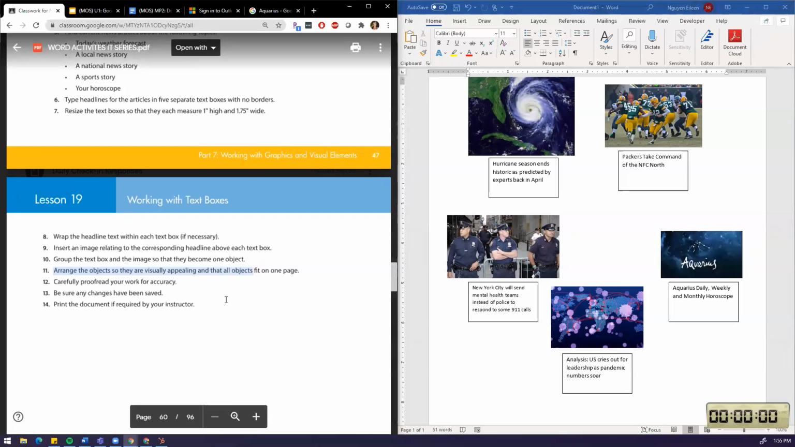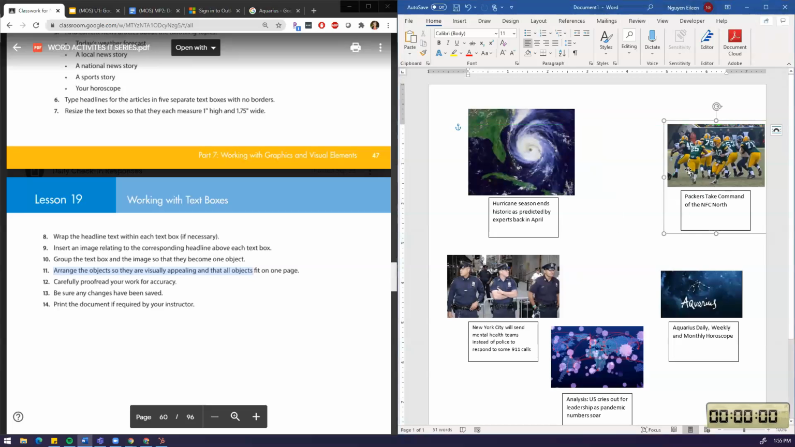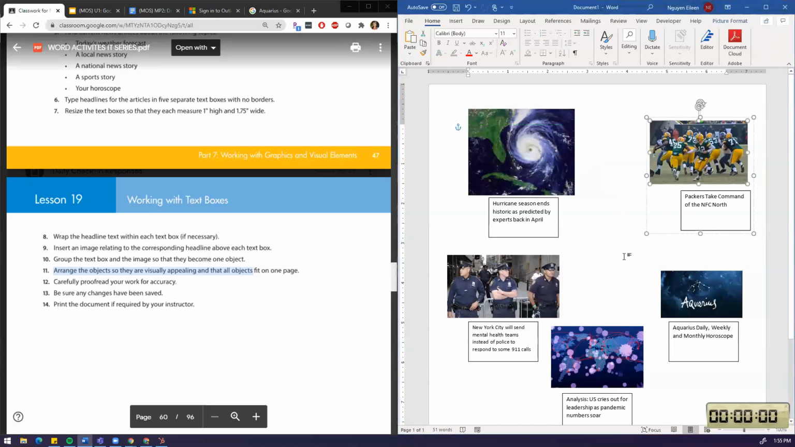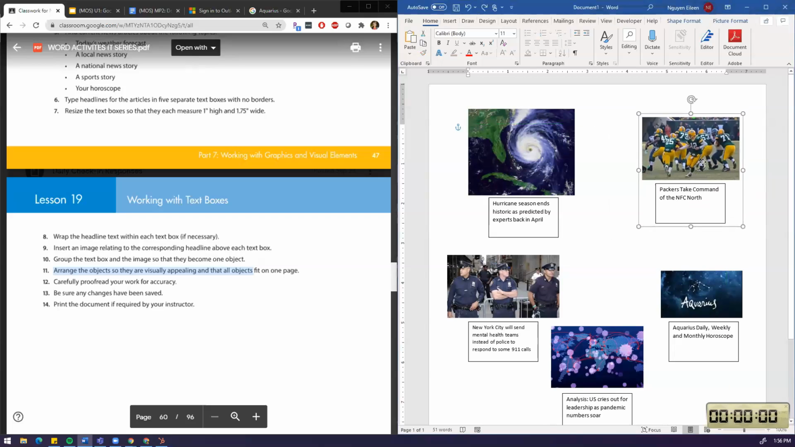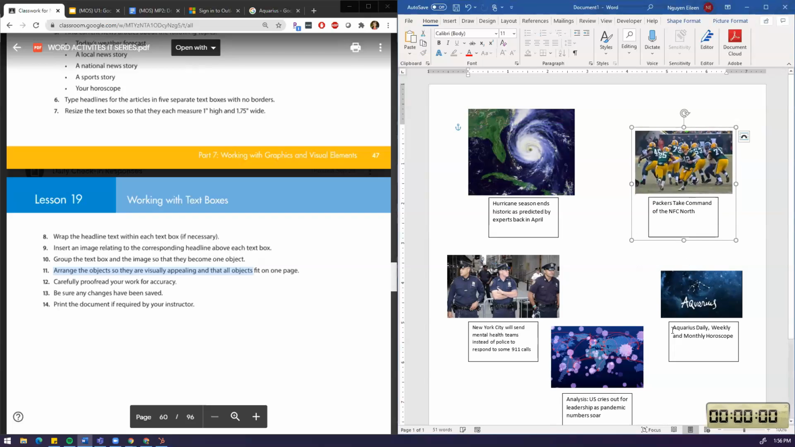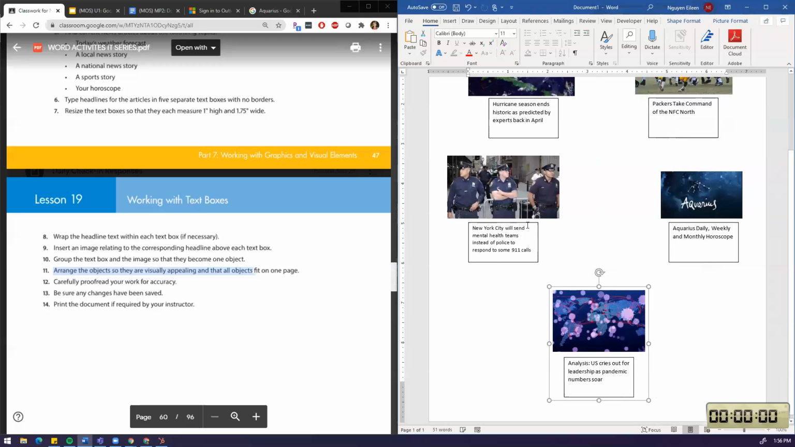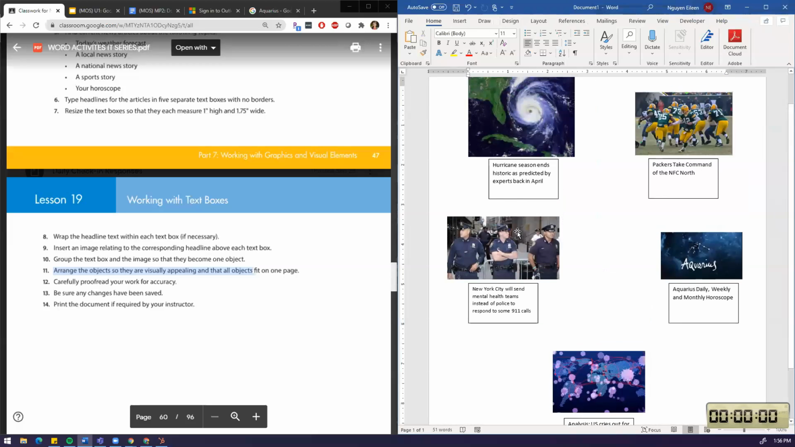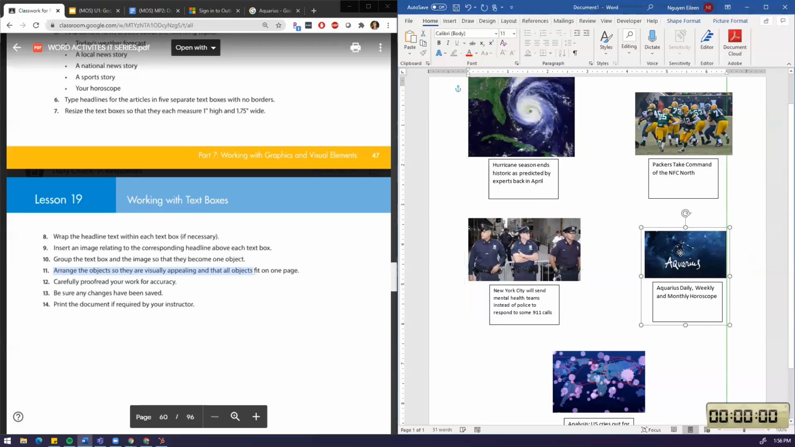Okay. So now the last thing it says, it needs you to arrange the objects so that they're visually appealing and that all objects fit one page. Proofread, save. So here they want it so that everything looks nice and appealing. So they want you to make it look good. So I guess just make everything even. So here we go. I'm going to make everything look nice and even.